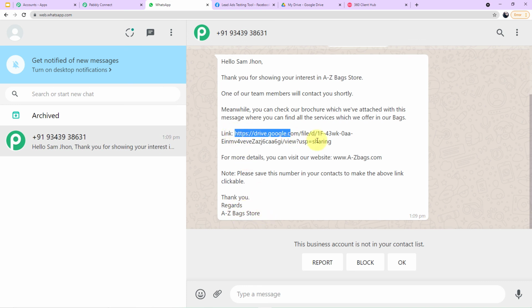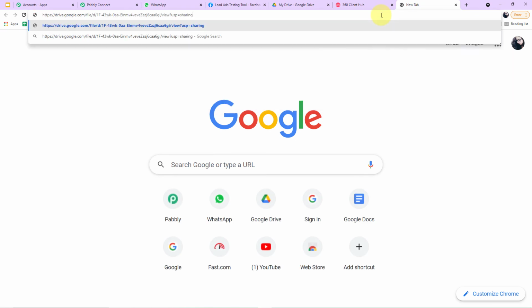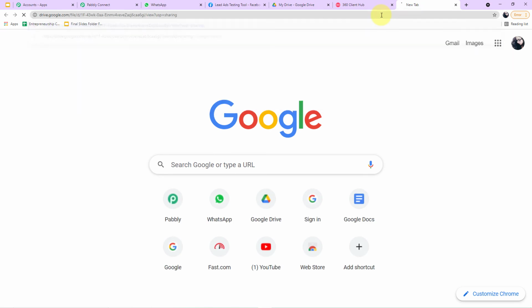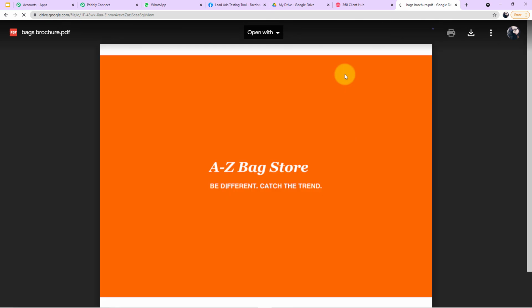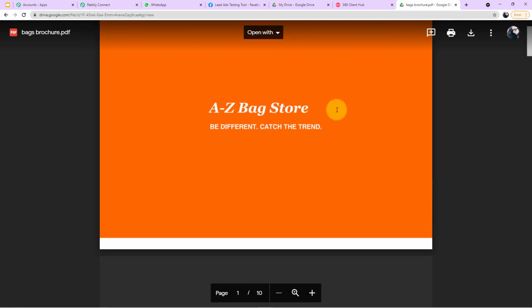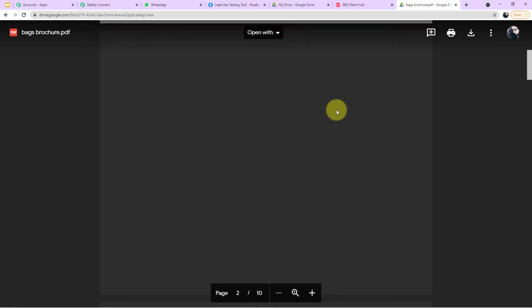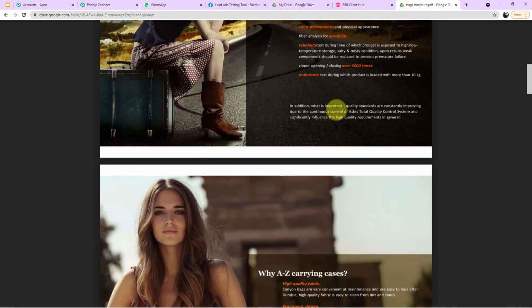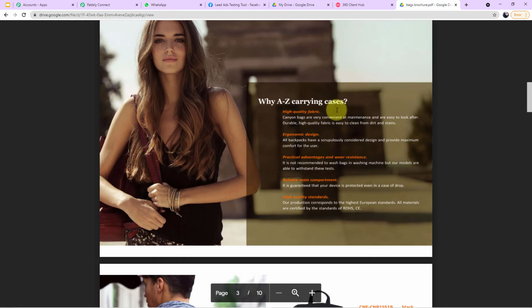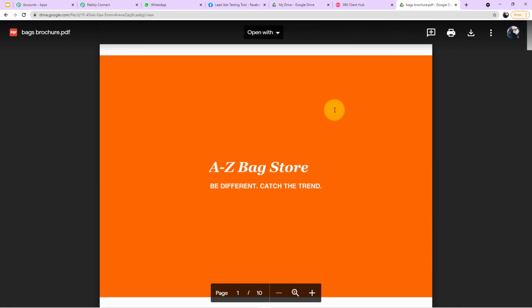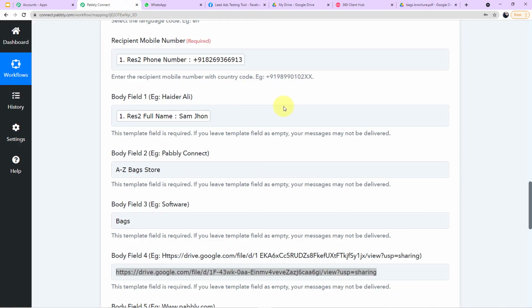Now let me open the link for you. We'll see if the link opens or not. So guys, you can clearly see the link has opened. This is the same brochure which we have saved in our Google Drive account, from where we copied the link, and we have sent it to our customer. So you have seen how perfectly the integration has worked, guys.